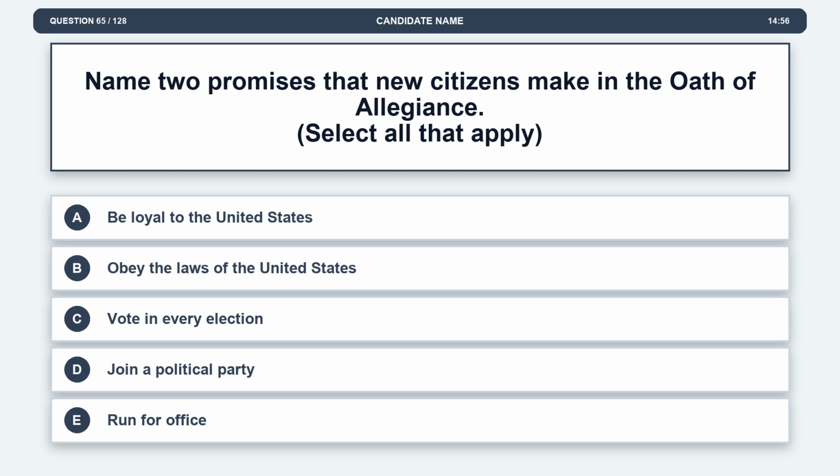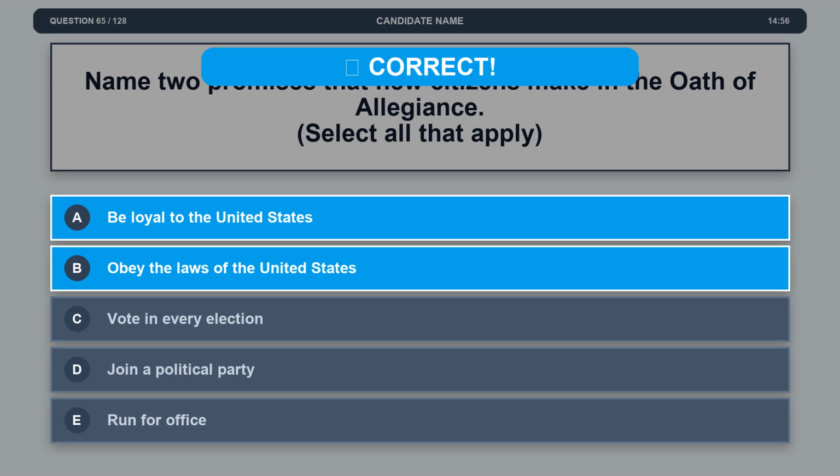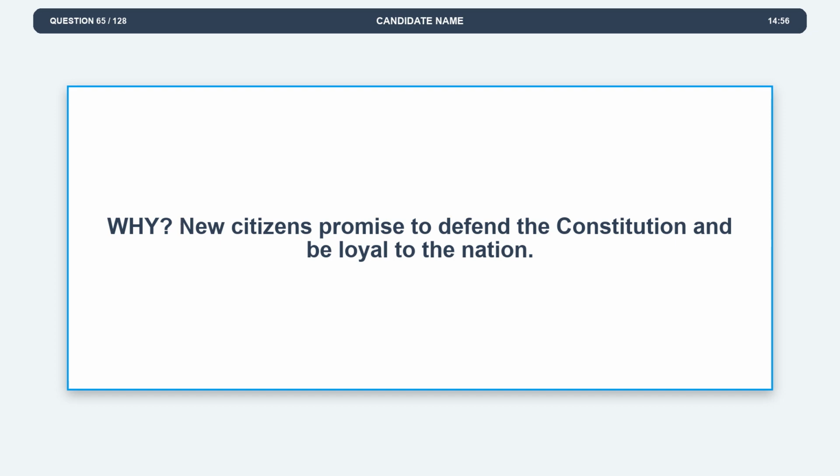Question 65. Name 2 promises that new citizens make in the Oath of Allegiance. Option A. Be loyal to the United States. Option B. Obey the laws of the United States. Option C. Vote in every election. Option D. Join a political party. Option E. Run for office. The correct answers are options A and B. Be loyal to the United States. Obey the laws of the United States. Explanation. New citizens promise to defend the Constitution and be loyal to the nation.